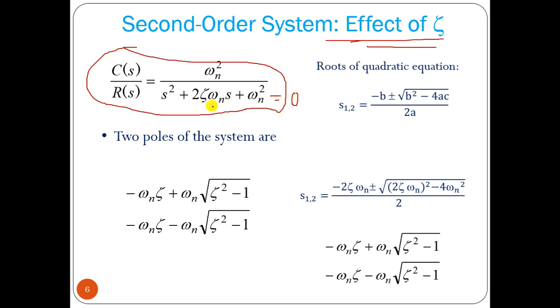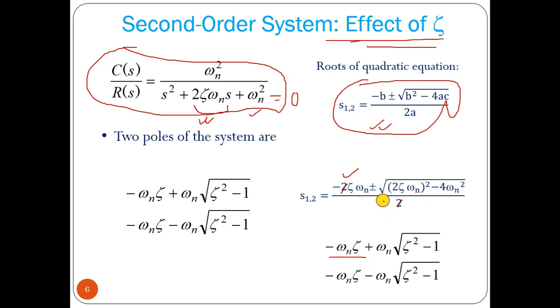You can form the denominator polynomial equal to 0. This is a second order equation, so we can find out the roots of the equation using the Sridhar Acharya formula: minus b plus minus root of b square minus 4ac by 2a. Now b equal to 2 zeta omega n, c equal to omega n square, a equal to 1. So we can put it here, b square minus 4ac. Now 2 can be cancelled out, so it will be minus omega n zeta plus minus.